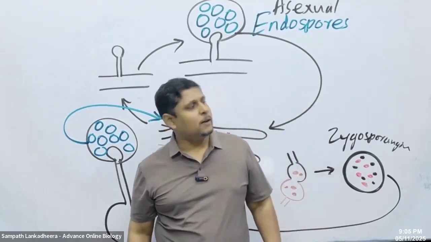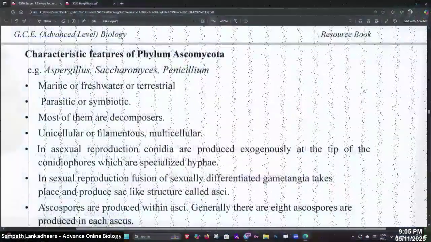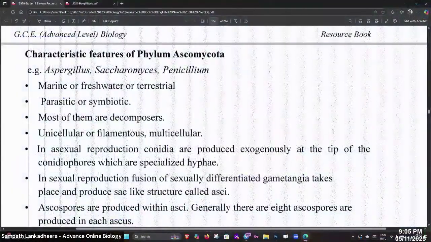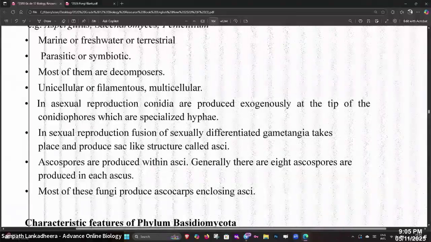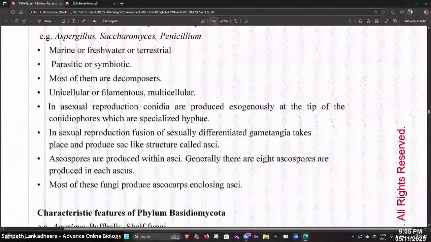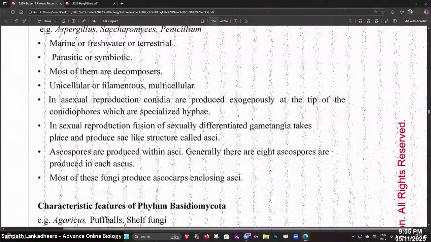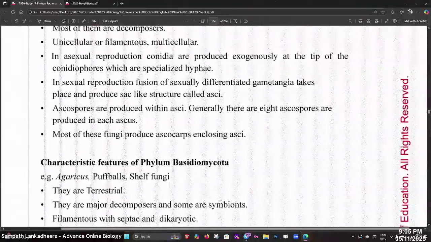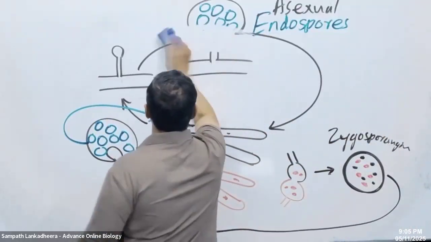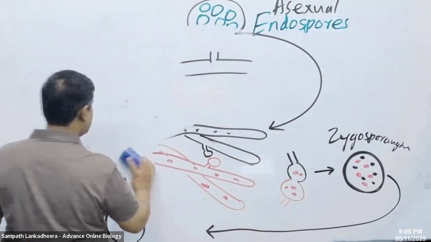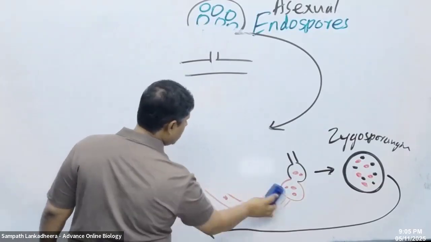Right? And then, people, moving to the Ascomycota. Check that: marine and freshwater, parasitic or symbiotic. Those things you have to pay special attention to, people. Parasitic or symbiotic, decomposers, unicellular, filamentous, or multicellular. In asexual reproduction, conidia are produced. So let's pay attention to that.